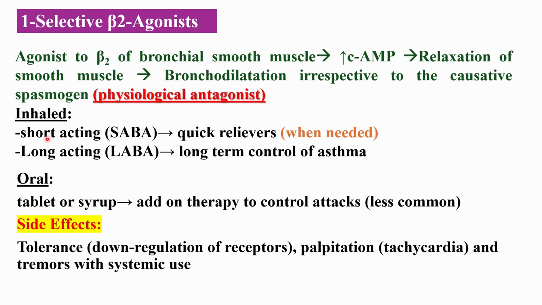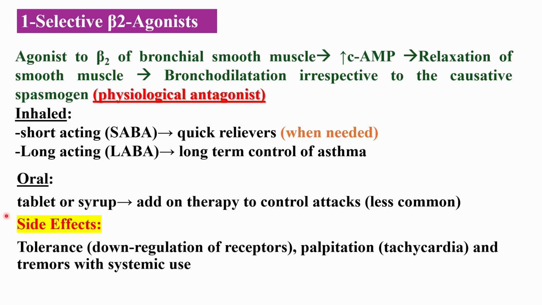Inhaled short-acting beta-2 agonists, SABA, like salbutamol and terbutaline, are used as quick relievers during acute attacks. Their onset is within 5 to 15 minutes, with effects lasting about 3 to 4 hours. Inhaled long-acting beta-2 agonists, LABA, like salmeterol and formoterol, are used for long-term control but not for acute relief. Their action lasts for about 12 hours and is best used in combination with corticosteroids.